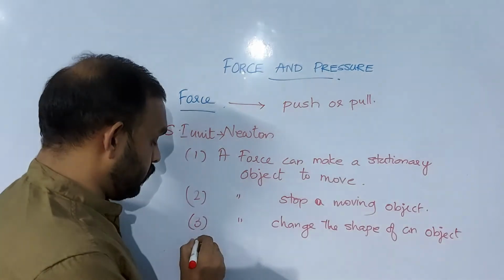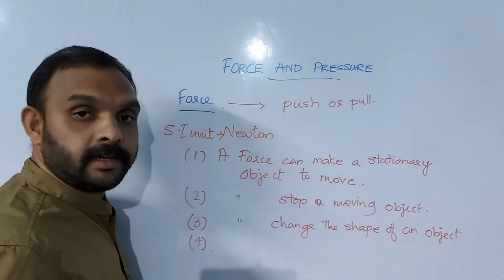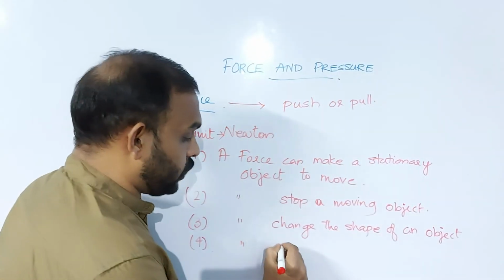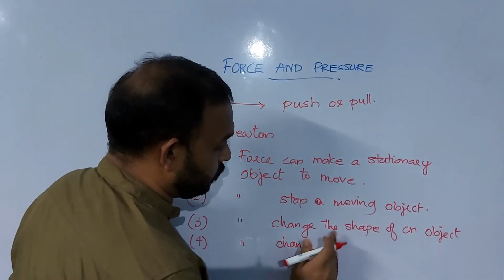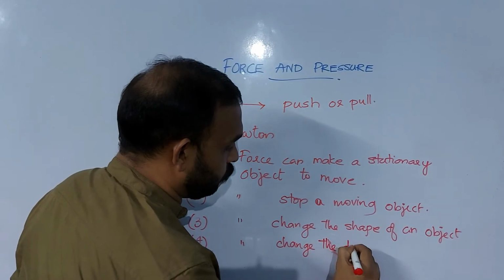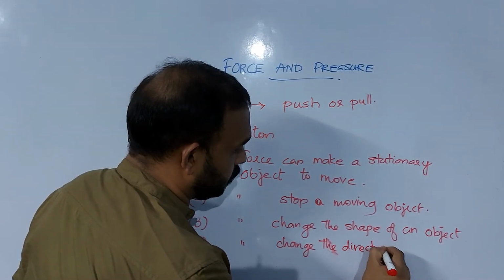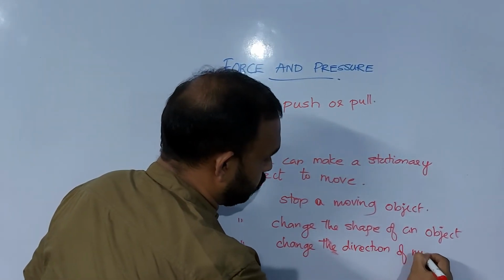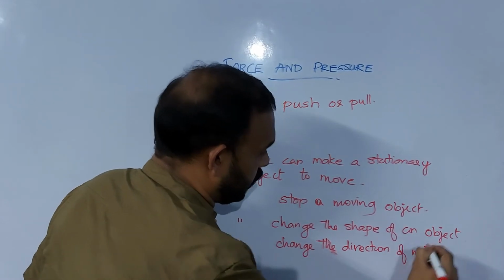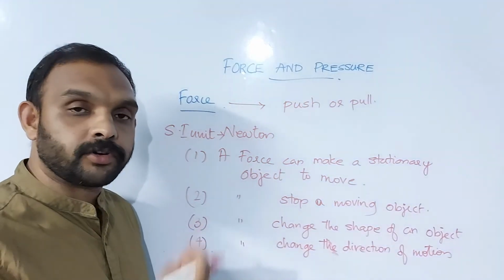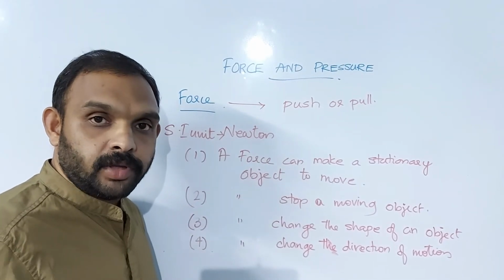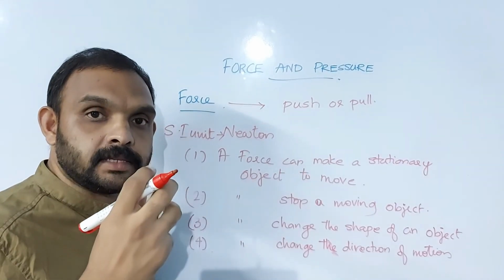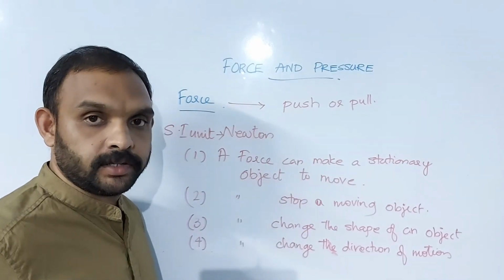Clear? The fourth effect is that a force can change the direction of motion of an object. We know during a cricket match, a bowler will always bowl towards the wicket.